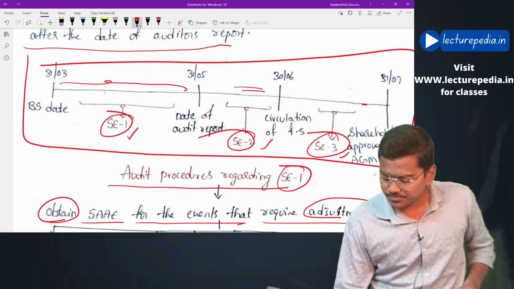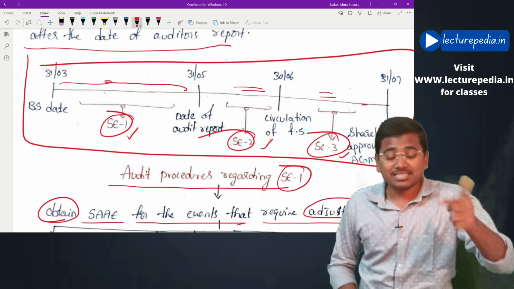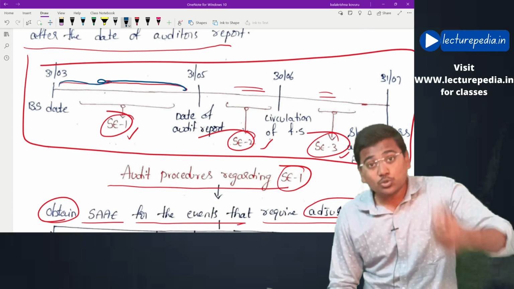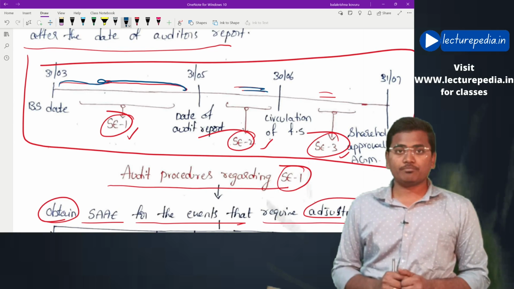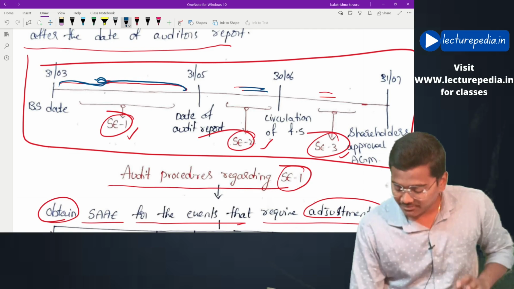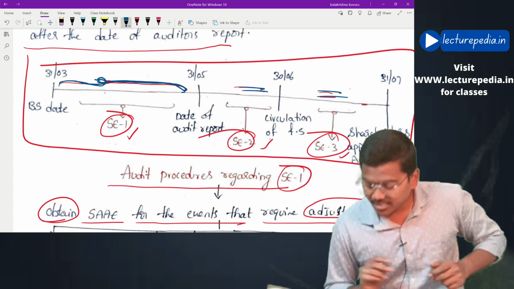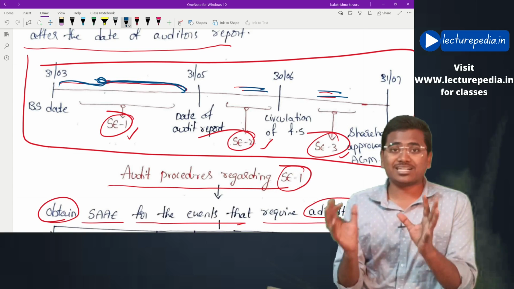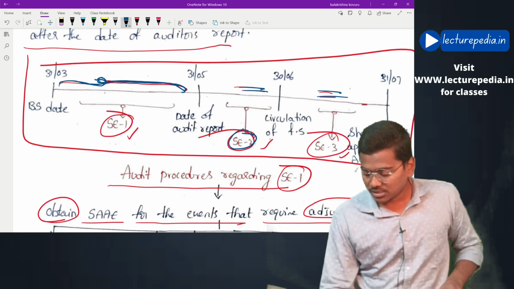Then what about these two? The fact that a subsequent event has occurred in this period is known to the auditor in this period. In that case, what will be the audit procedure that the auditor has to perform? We have termed these subsequent event 2 and subsequent event 3.